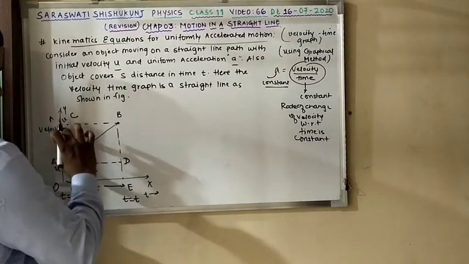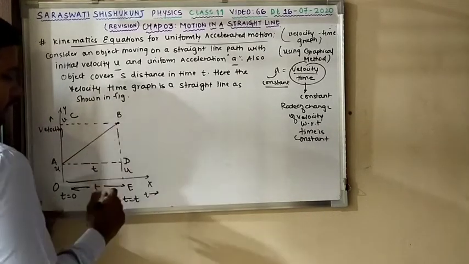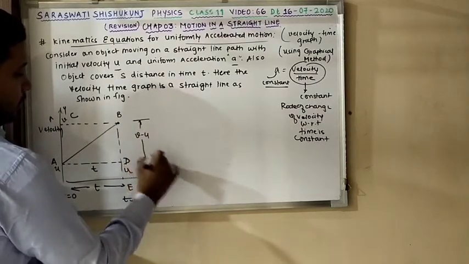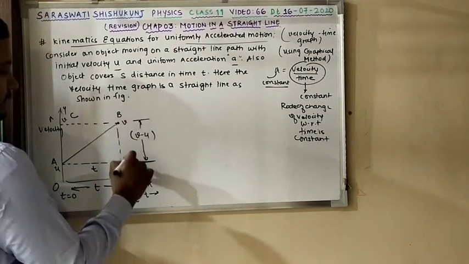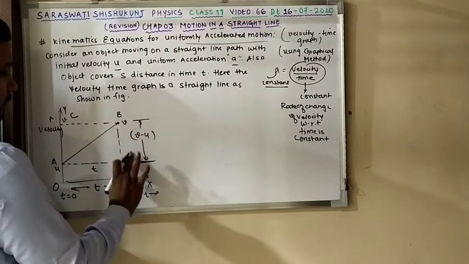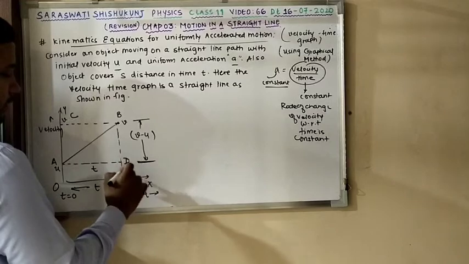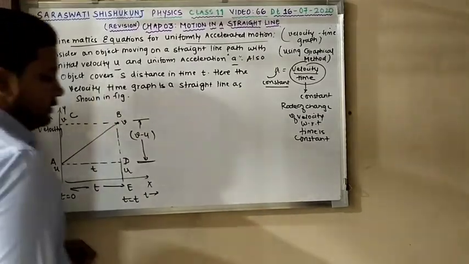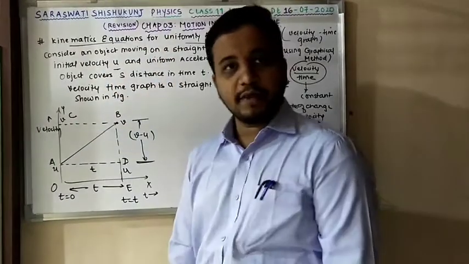Now this is u. This much is v minus u, because the entire is v and this is u. Hope it is clear perfectly.